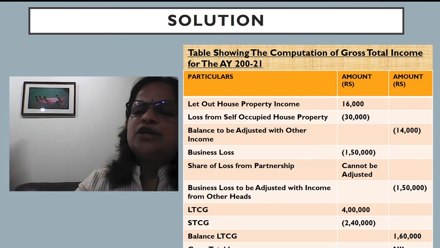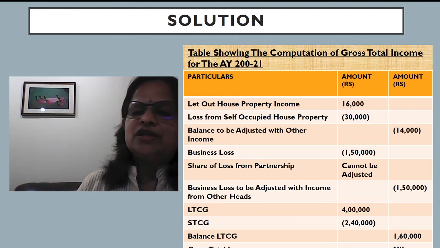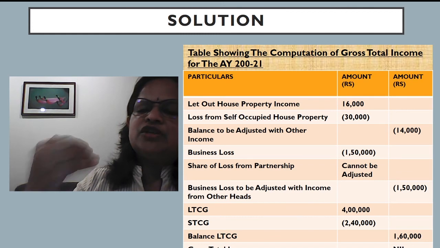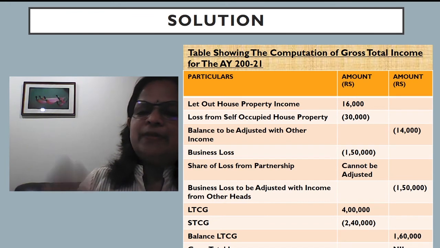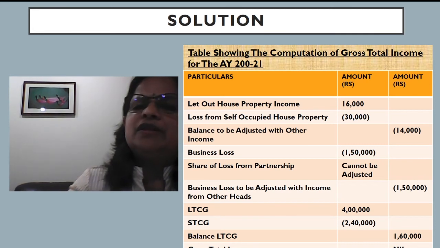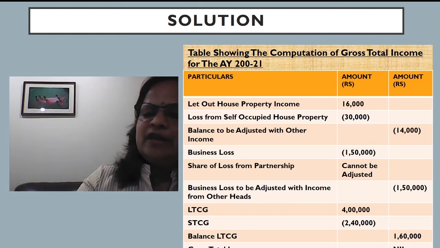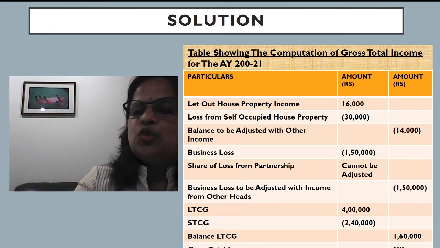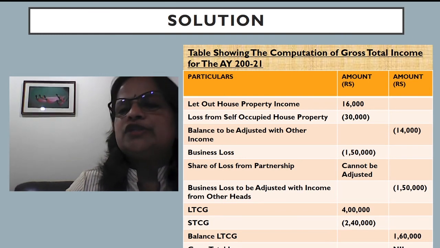So the business loss will continue as 1,50,000 itself. Now long-term capital gain is 4 lakh and short-term capital gain is 2,40,000. So short-term capital loss can be adjusted with either long-term or short-term capital gain. So in this case, long-term capital gain will come to 1,60,000. It's reduced. Now this can be adjusted with house property income and business income. So business income and house property loss is 1,64,000. It can be adjusted with long-term capital gain. So 1,60,000. So the loss again they can carry forward for next year is 4,000.